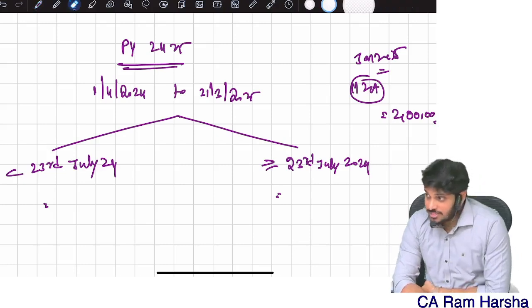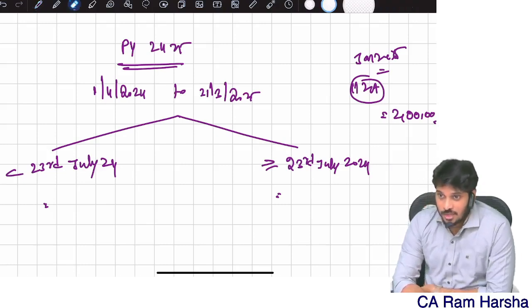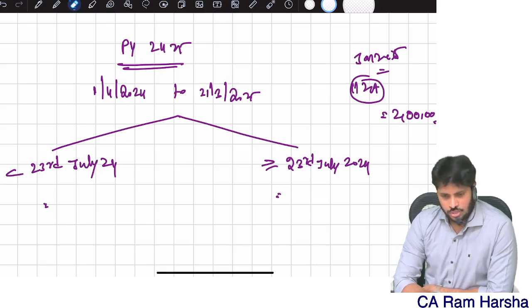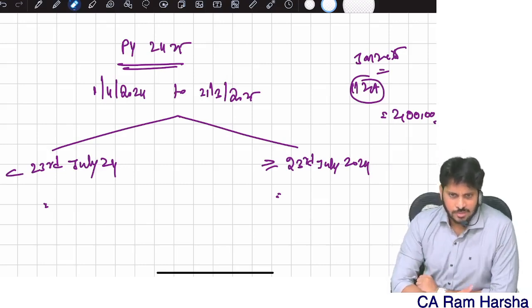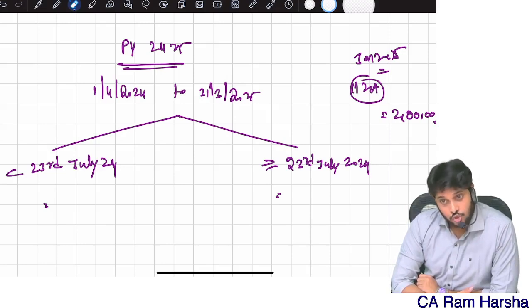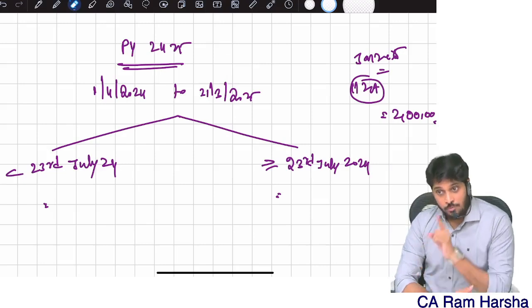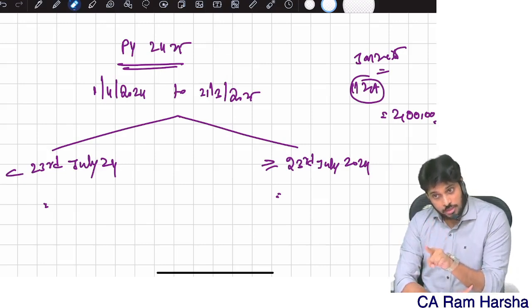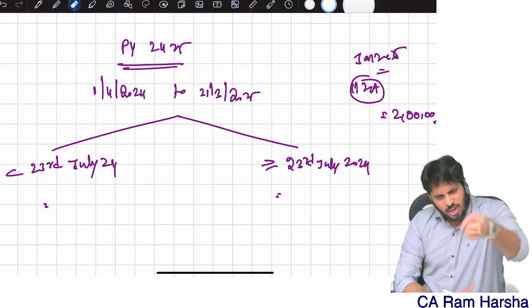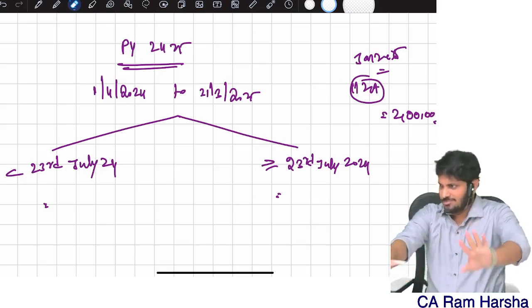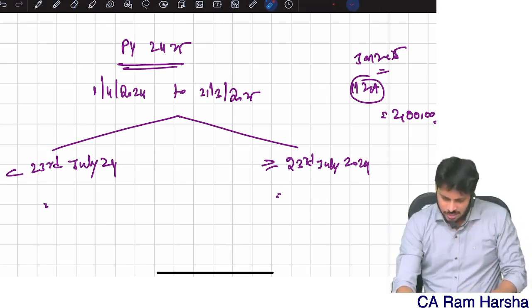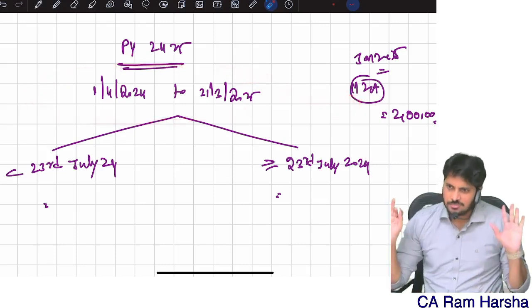But for the May 25 exam, what is it? Same 2 lakhs profit I got, total year full profit. I will not compute tax directly. First I will see, out of this profit, how much I got before 23rd July but on or after 1st April.